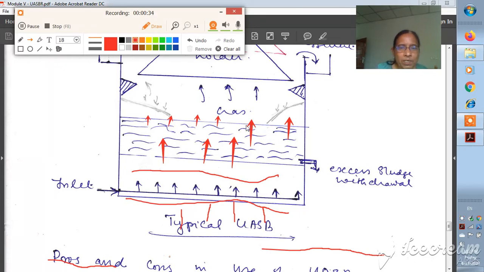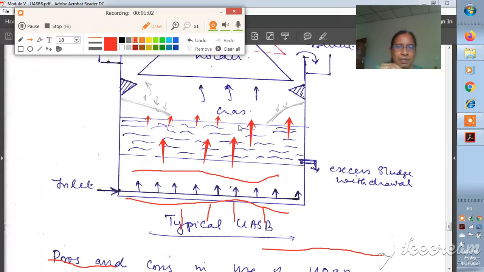the biogas, the methane or carbon dioxide gas which is formed, is attached to the surface of the organic particles, which are now in the form of a flock. Initially it was in the form of organic, suspended or colloidal particles. When it is passed through this biomass, it is converted into flocks, or it is already decomposed by the